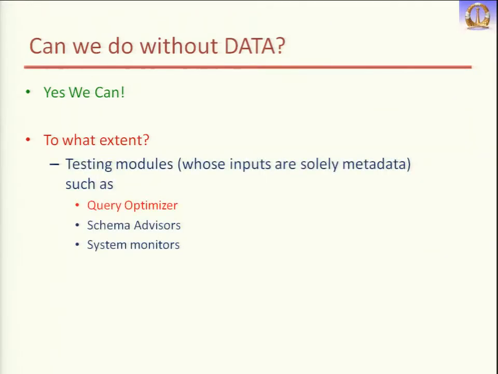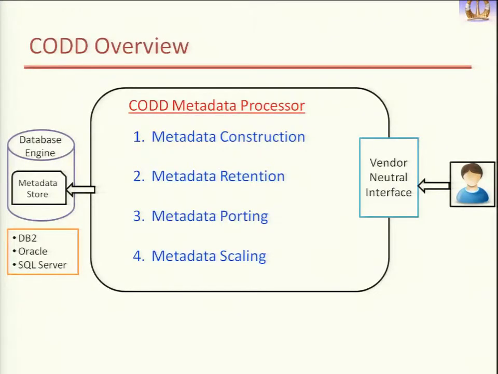There are different modules such as Query Optimizer, Schema Advisor and System Monitors. These are the modules which usually don't depend on the data. What do they do? Our database engine has a metadata store. In our database engine, we have one thing which is data and another which is metadata. Instead of storing the data, we store the metadata. Using metadata, we are faking the system so that our database engine assumes that there is a database.